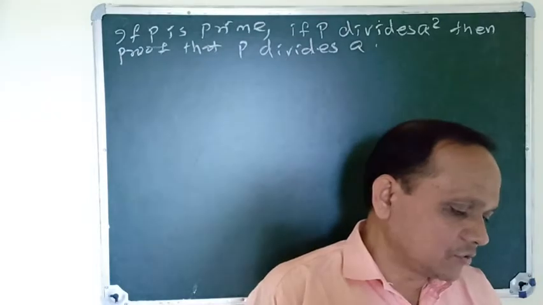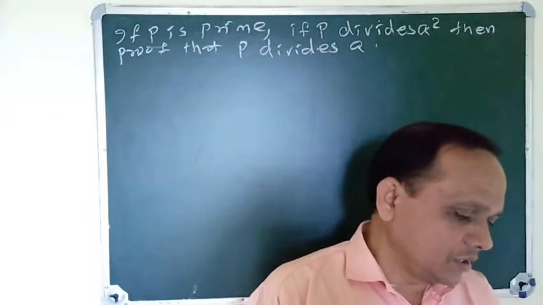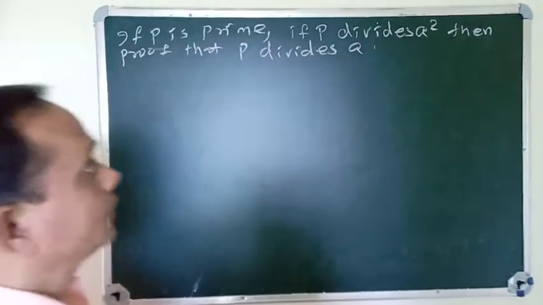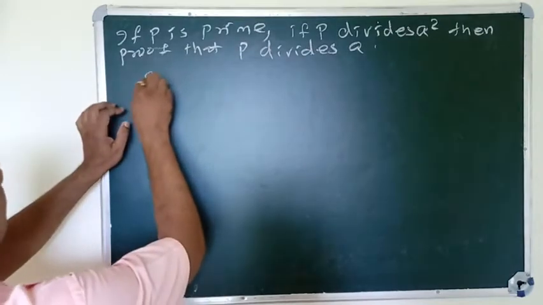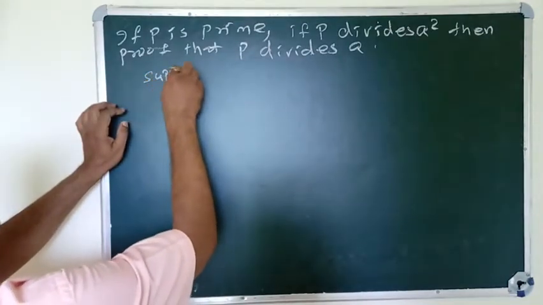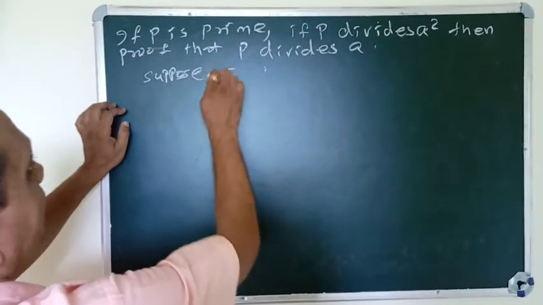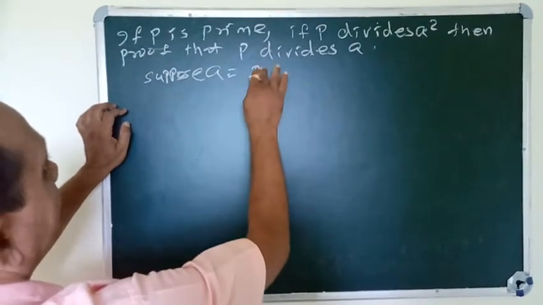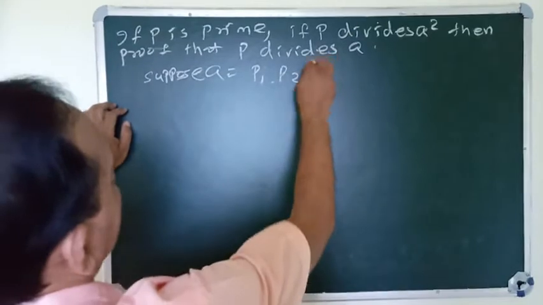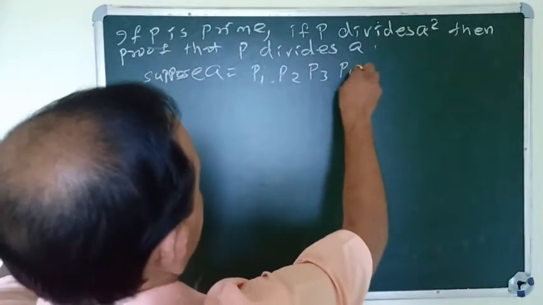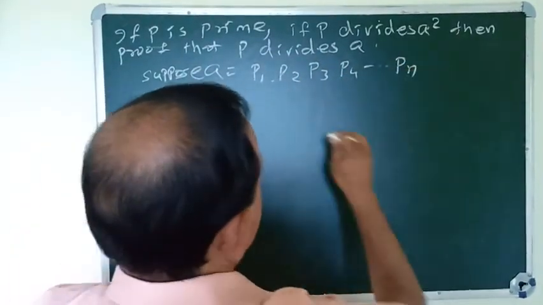Suppose a equals p1 into p2 into p3 up to pn, that means a equals p1, p2, p3, p4 up to pn.